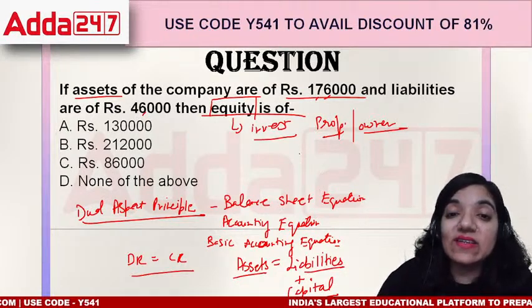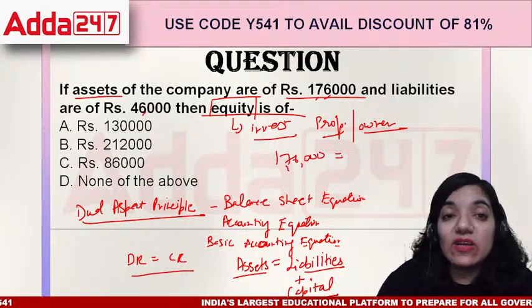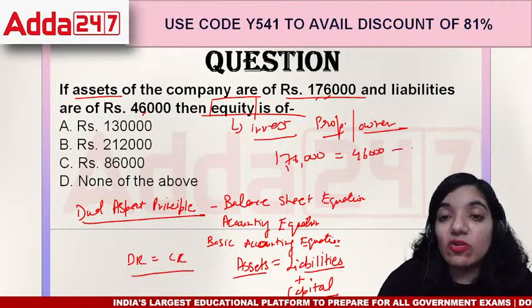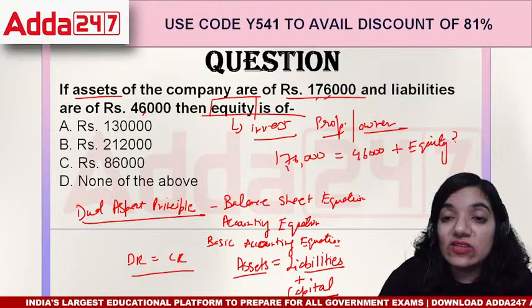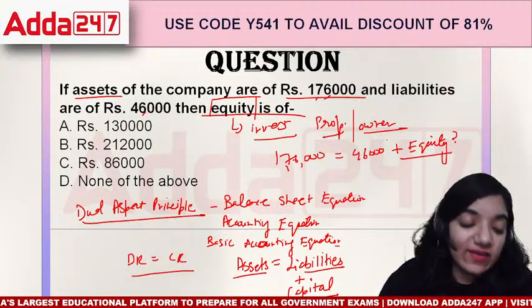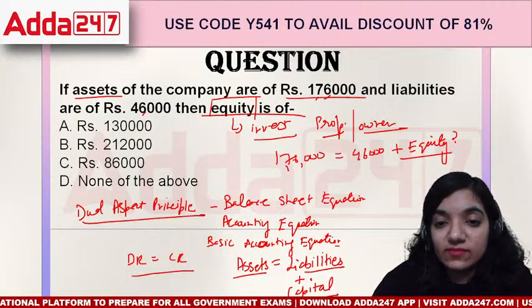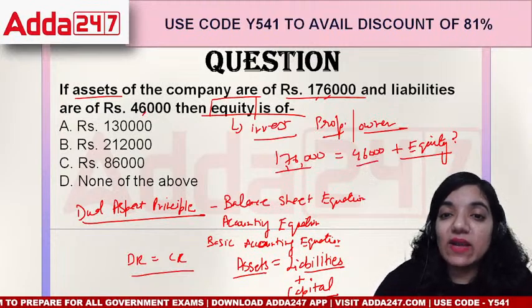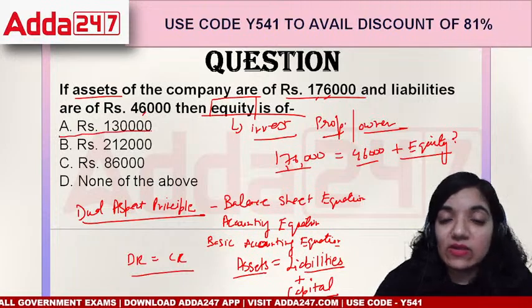If the assets are given, the assets are of rupees 1,76,000 and the liabilities are of 46,000, and we do not know what exactly the amount of equity is. So there's a question mark here. How do you find it then? It would be 1,76,000 minus 46,000, giving you an amount of 1,30,000, right?